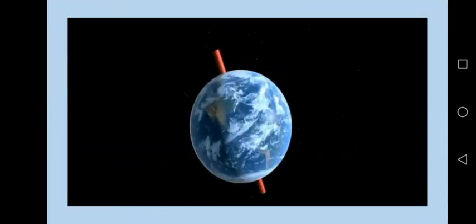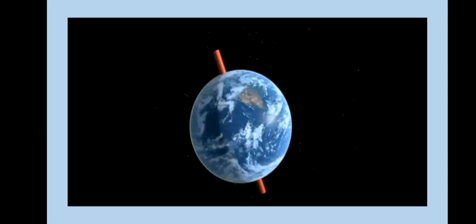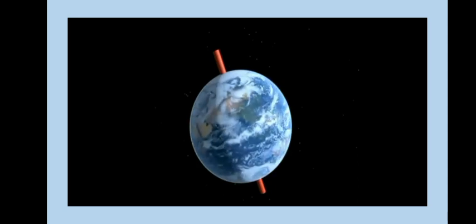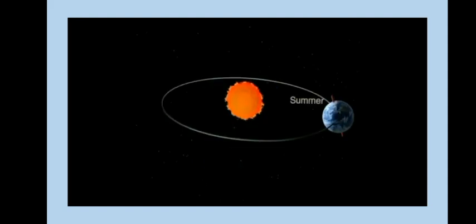Now in this slide we will come to know about the effect of rotation and revolution, that how the rotation causes day and night and how the revolution causes change in the season. So as we have studied that the Earth rotates on an axis which is not a vertical line but it is tilted at 23.5 degree on which the Earth rotates. And it rotates on the axis by taking 24 hours. As you can see that it is rotating on an axis.